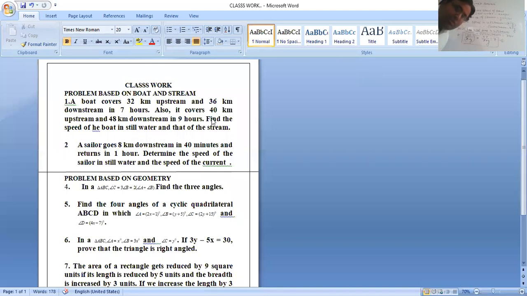The second statement is, it covers 40 kilometer in upstream and 48 kilometer in downstream. This was 36 earlier, beta, you have to make the correction. According to the second statement, it covers 40 kilometer in upstream and 48 kilometer in downstream.